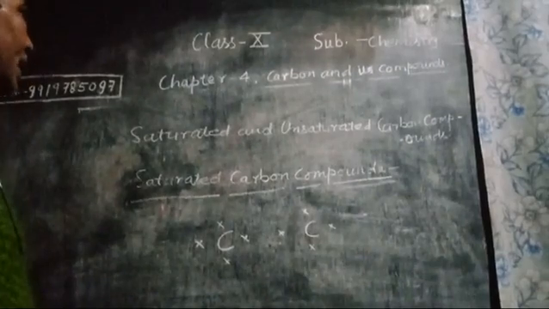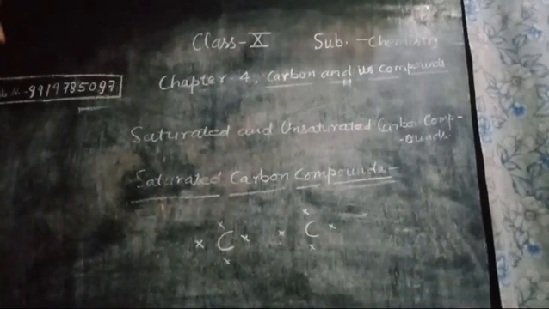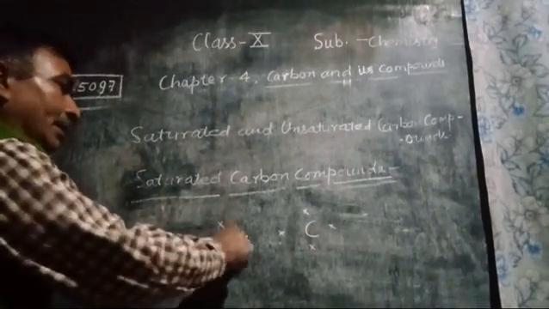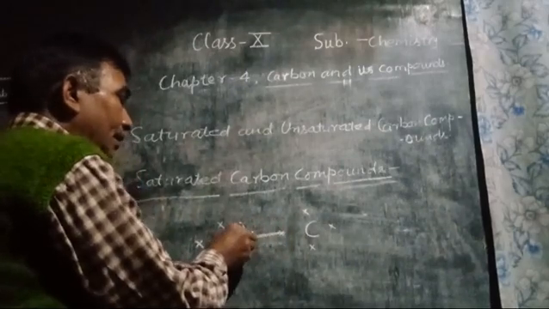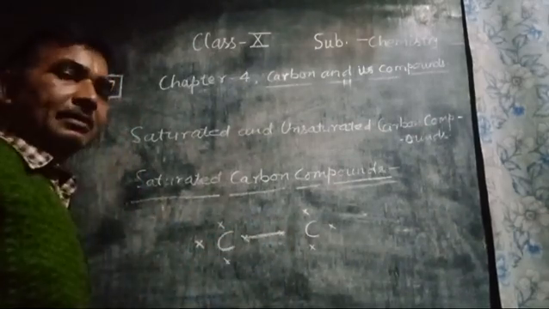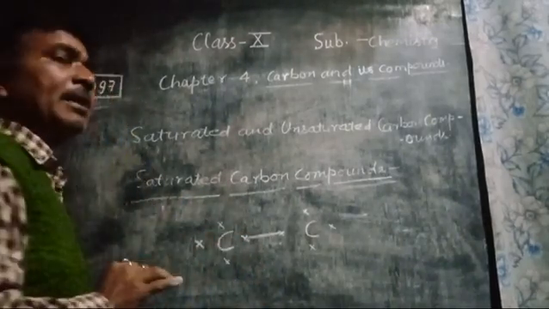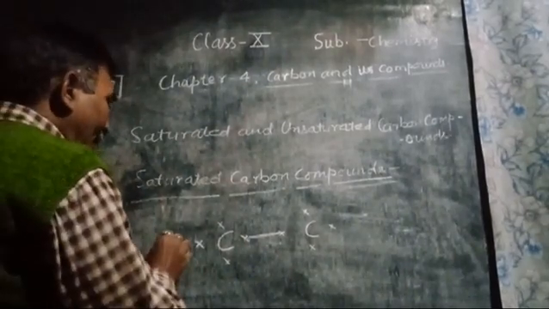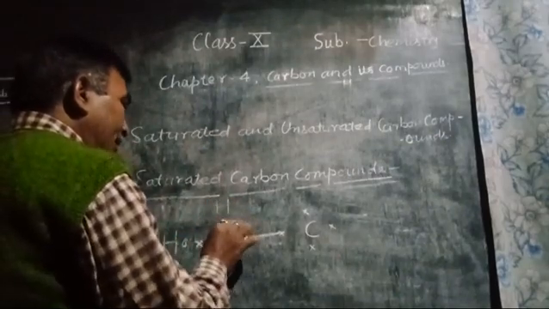The topic of today is saturated and unsaturated carbon compounds. What are saturated carbon compounds? When all the valencies of carbon are attached with different elements, that is, only a single bond is formed between carbon and carbon in a given compound, then the compound is called a saturated compound, such as ethane.